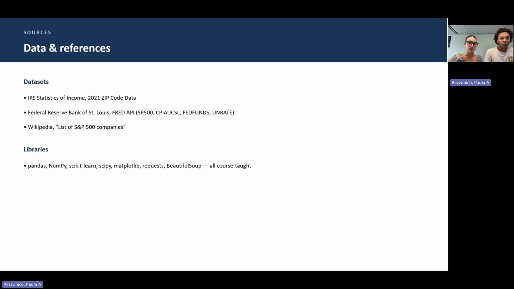So, when it comes to our sources, our data came from the IRS, the FRED API, and Wikipedia. And everything was done in course-taught Python: Pandas, scikit-learn, SciPy, and Matplotlib.